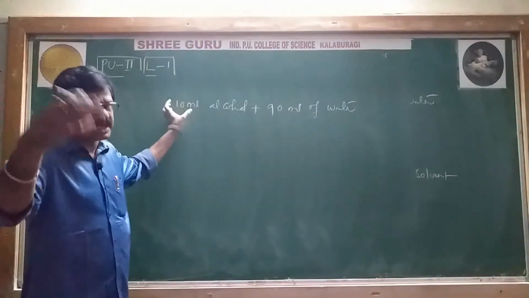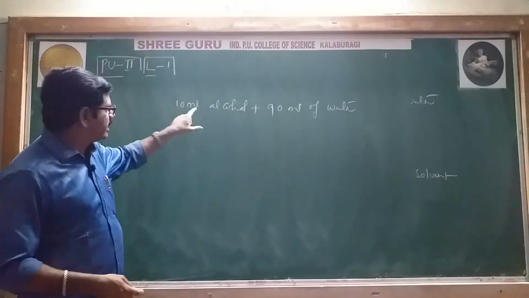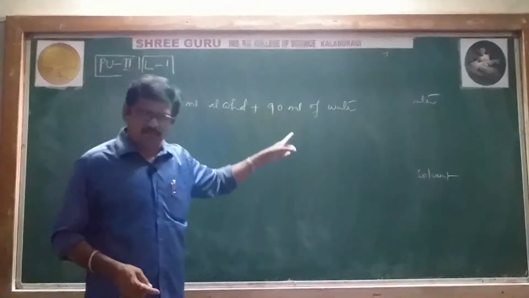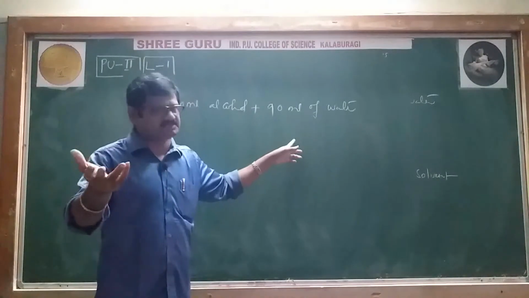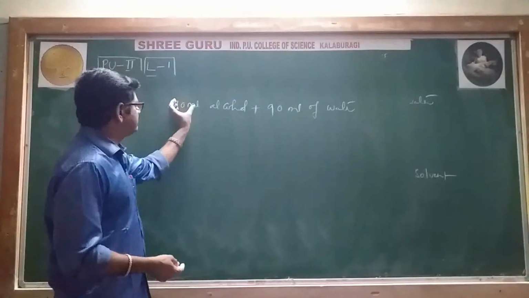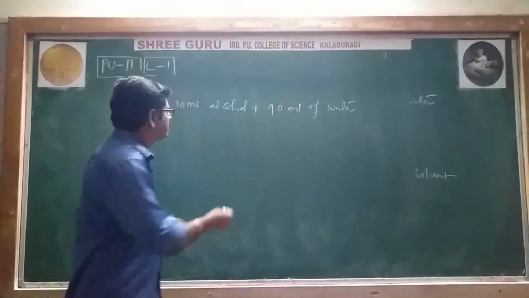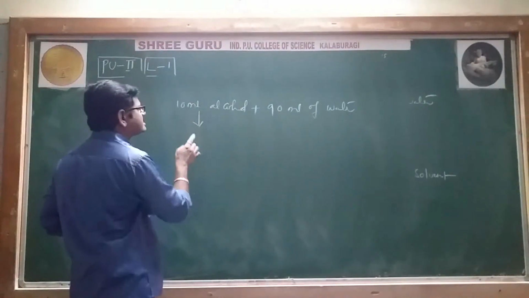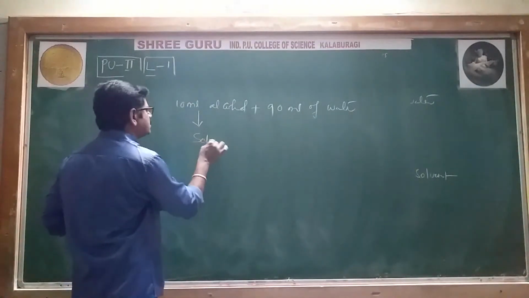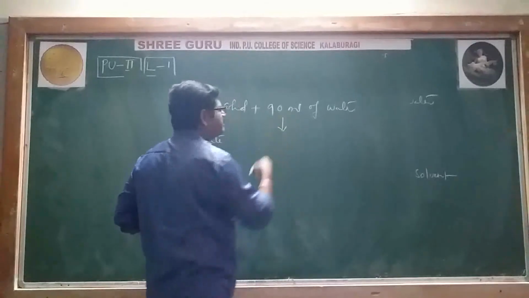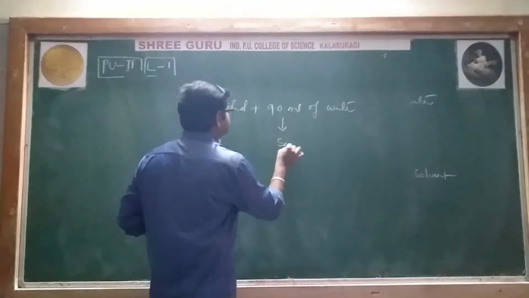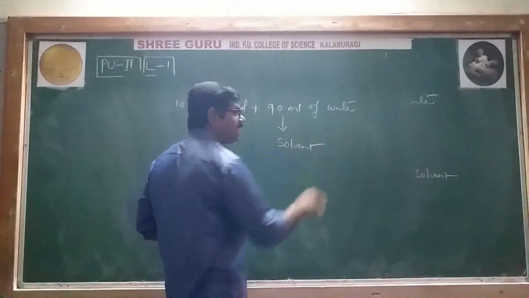If you want, you can convert into moles also; again, it will give fewer moles and more moles. You can convert, it doesn't matter, or directly 10 milliliters and 90 milliliters. The 10 milliliters substance is considered the solute, and the 90 milliliters substance is considered the solvent.